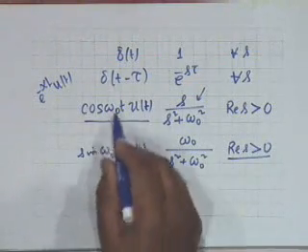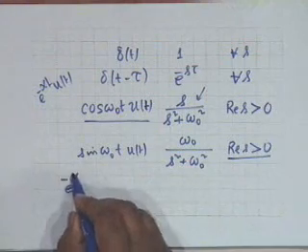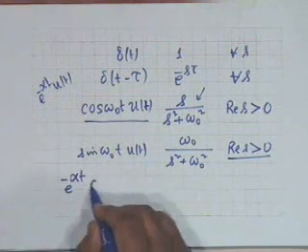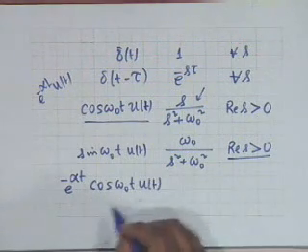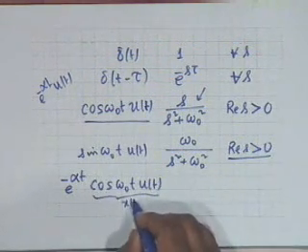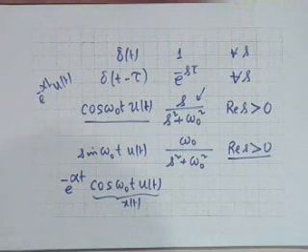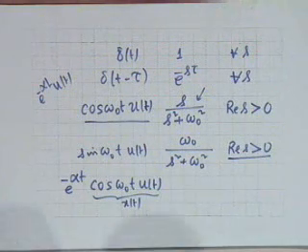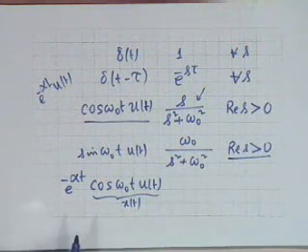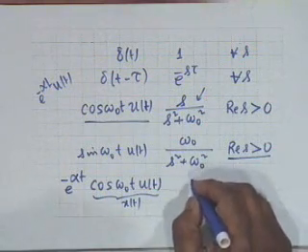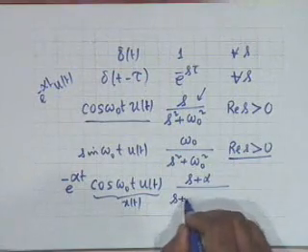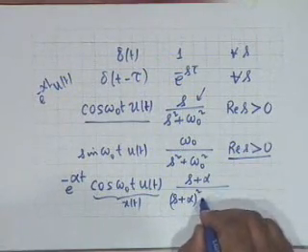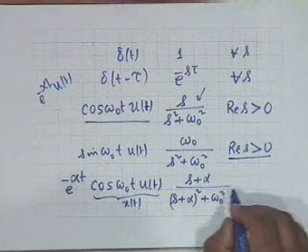And finally, we generalize this by multiplying by e to the minus alpha t. If I multiply e to the minus alpha t cosine omega 0 t u of t, this is some x of t, then the only change that occurs is s is replaced by s plus alpha, which we have done, and therefore this would be s plus alpha divided by s plus alpha whole squared plus omega naught squared.